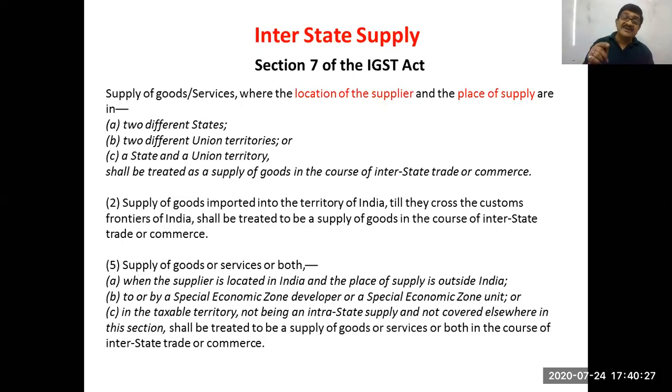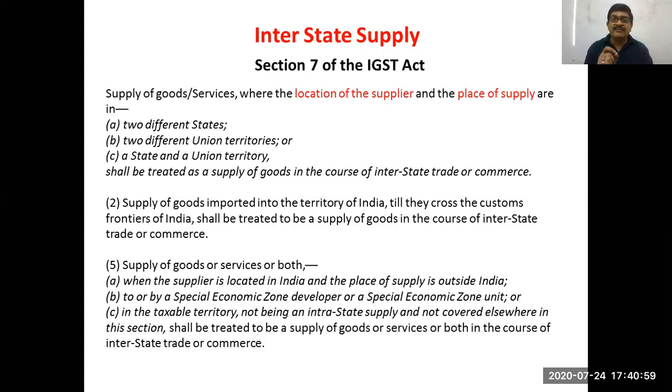So even if it is within the same state, still it will be treated as an interstate supply. Then number C is saying the taxable territory not being interstate supply not covered elsewhere in this section shall be treated as supply of goods in the course of interstate supply. So where any transaction cannot be covered in intrastate, then that is bound to be considered as interstate. So if there is a confusion, and if you are sure that this is not intrastate, then the answer is already given under subsection 5 that this will be treated as interstate supply.